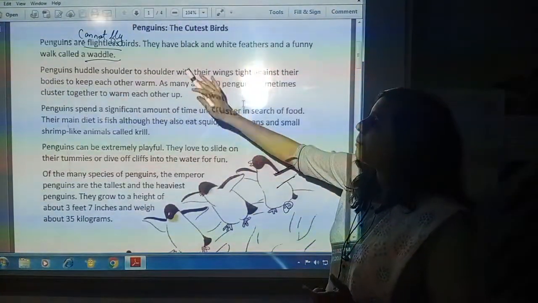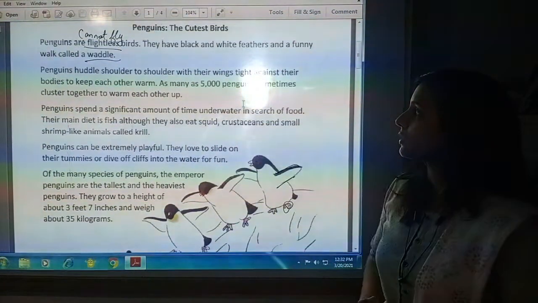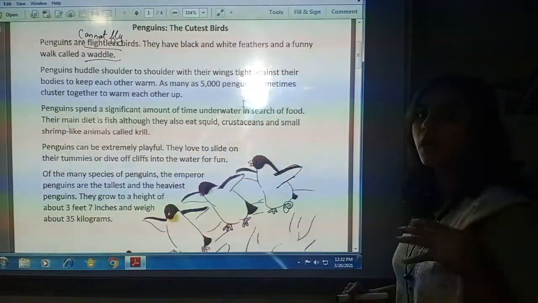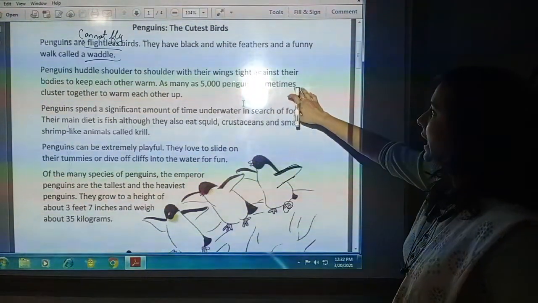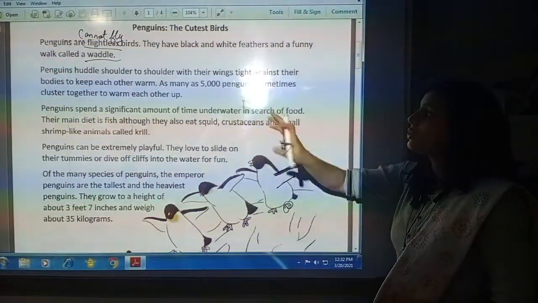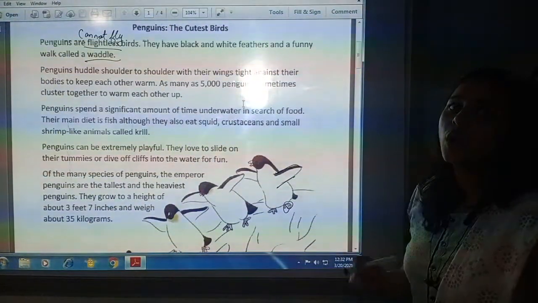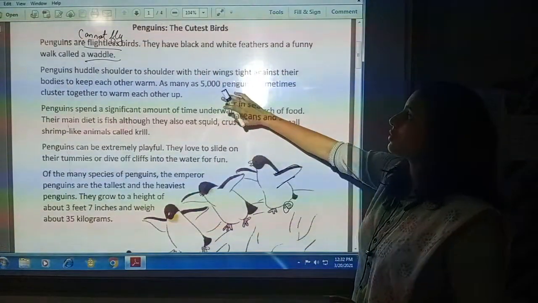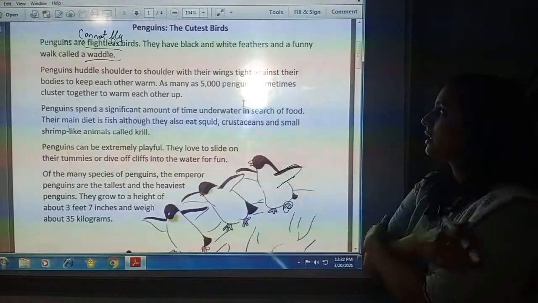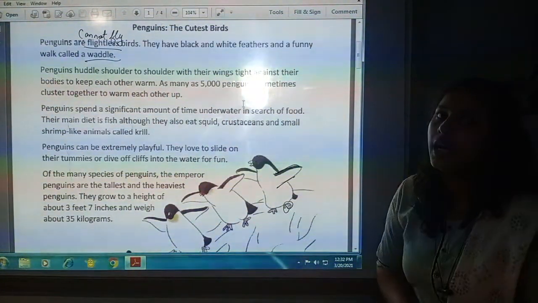Next is, penguins huddle shoulder to shoulder. Huddle means to rub shoulder to shoulder with their wings tied against their bodies to keep each other warm. What do they do? They huddle shoulder to shoulder with wings tight against their bodies.